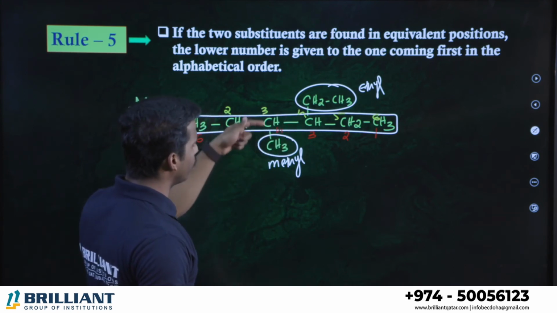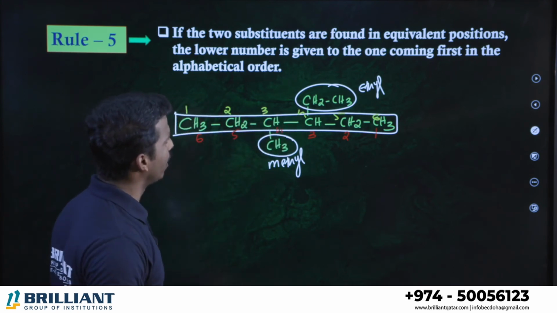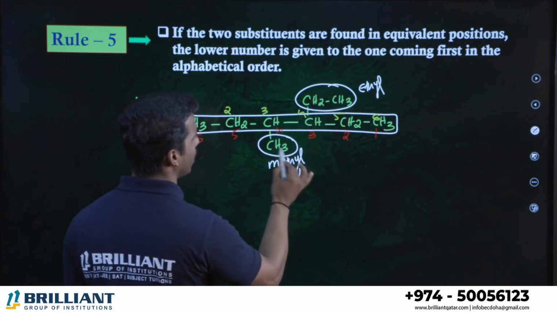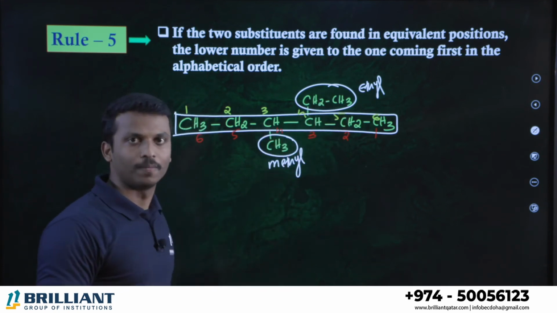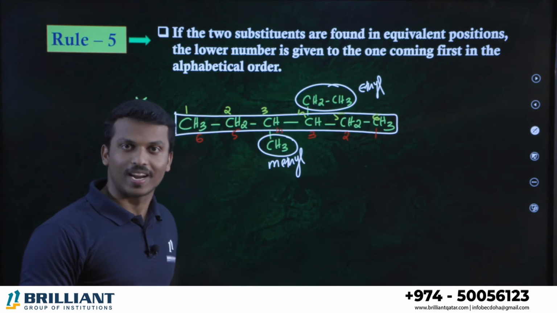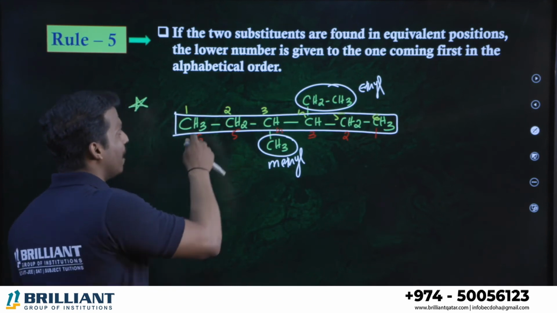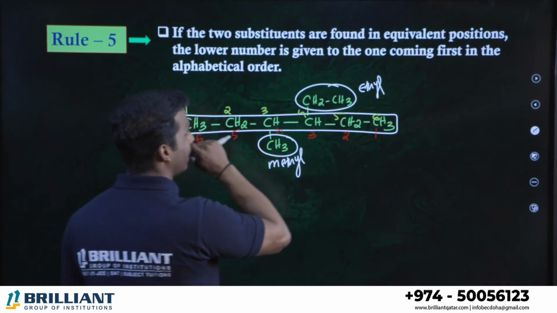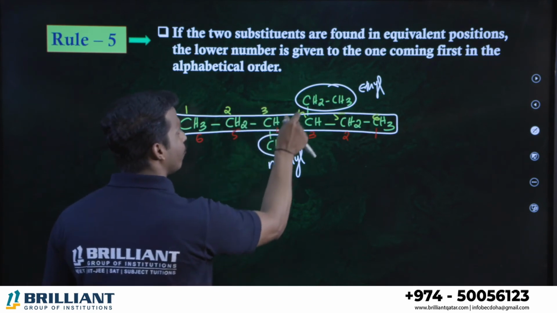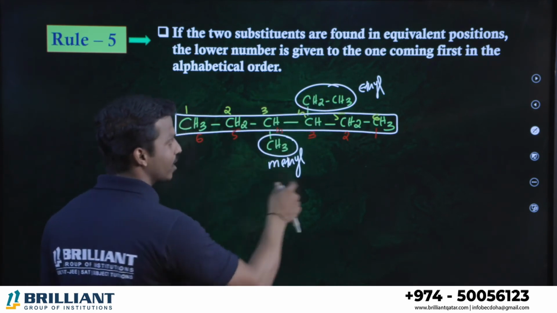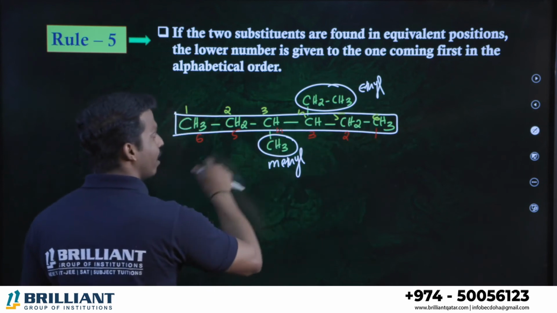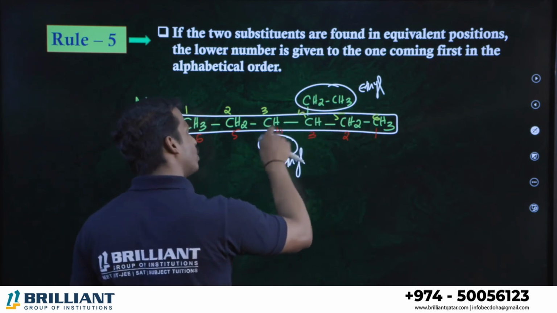Where is the methyl group? Fourth position. They are in equivalent positions, right? If you consider the yellow colored numbering, third position methyl, fourth position ethyl. If you consider the red colored one, meaning right to left, third position ethyl, fourth position methyl.